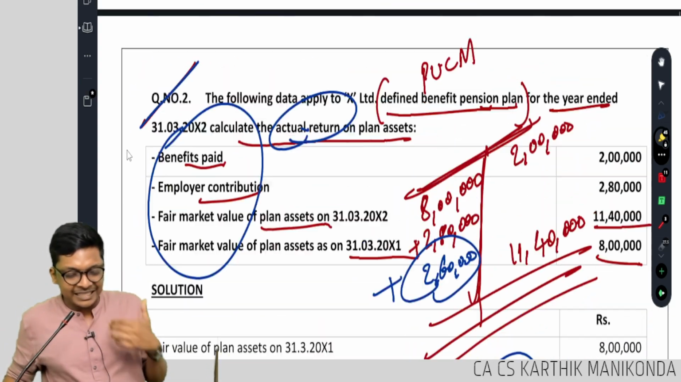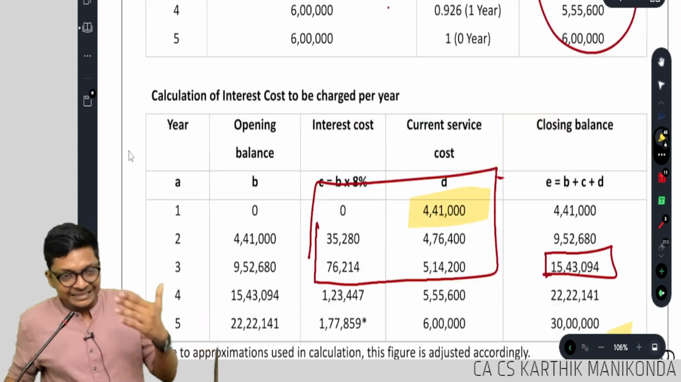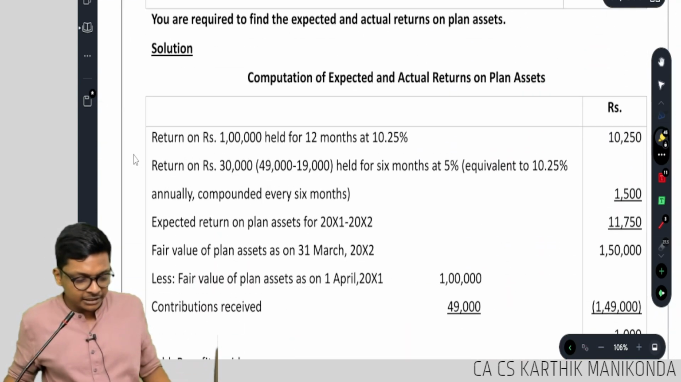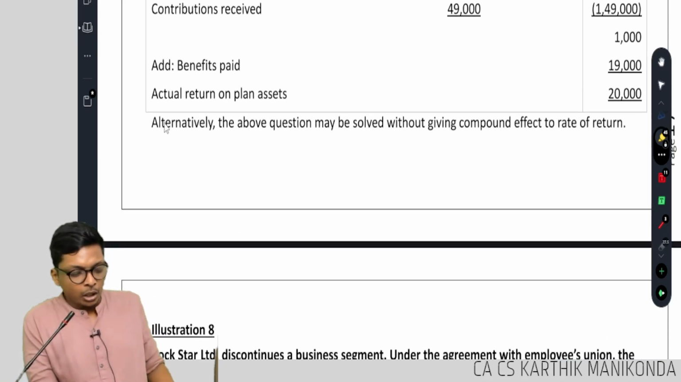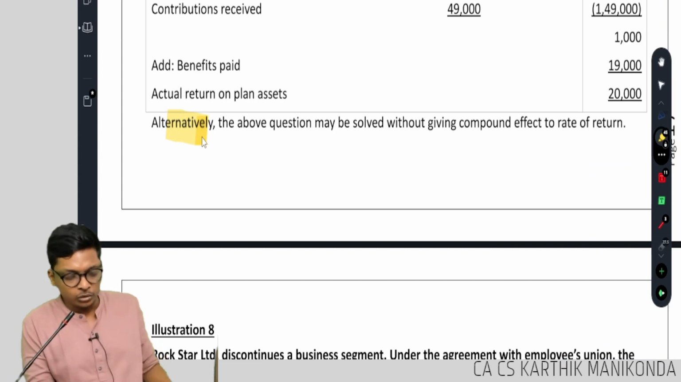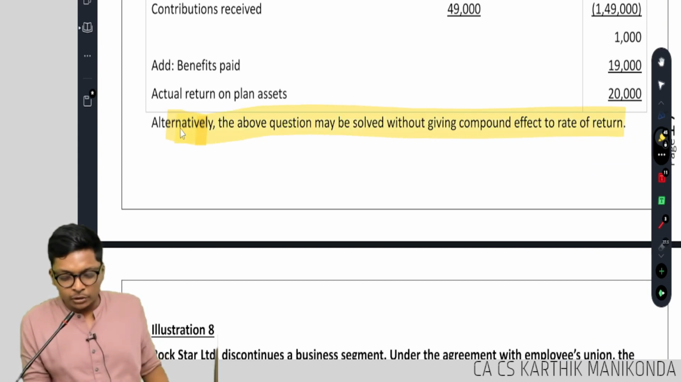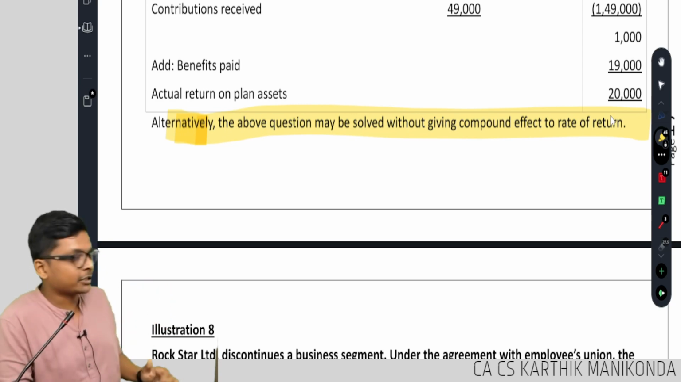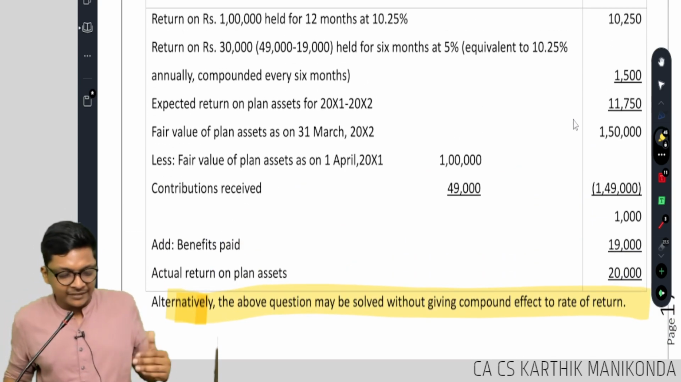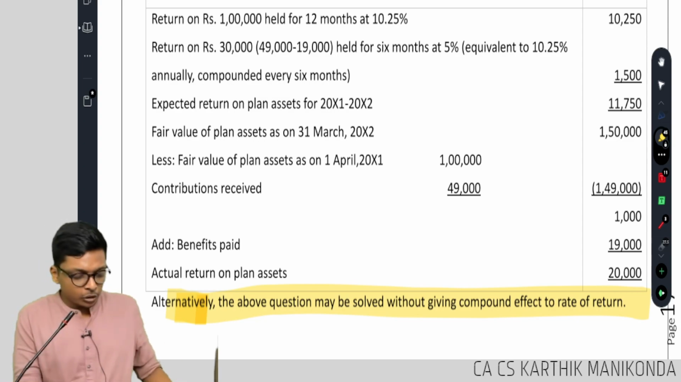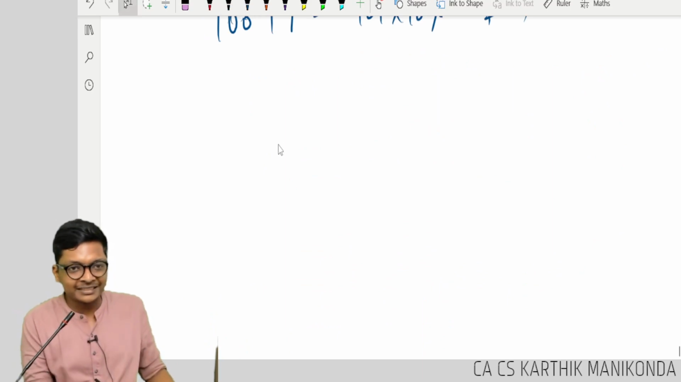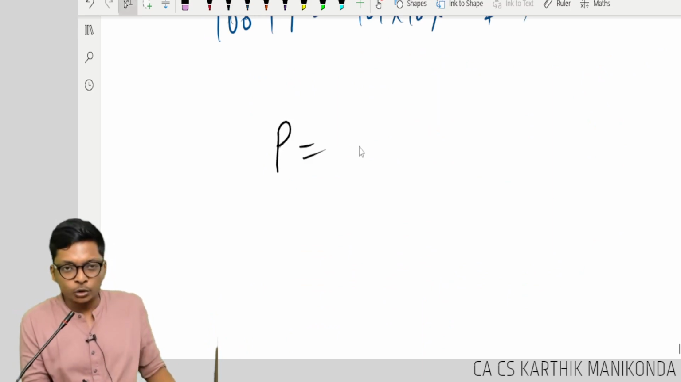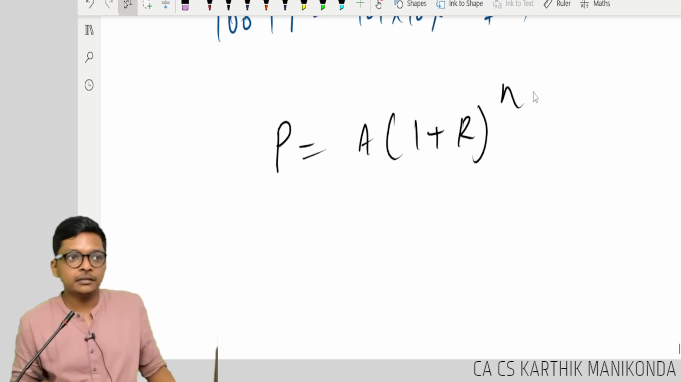Now look at this. The same sum we have in the inside study material, Illustration 7, where he would have given, alternatively, the above question may be solved without giving compound effect to rate of interest. So they have done using compound interest. Compound interest you would have seen in FM, foundation time value of money. How do you do compound interest, guys? A is equal to P into 1 plus R to the power N.